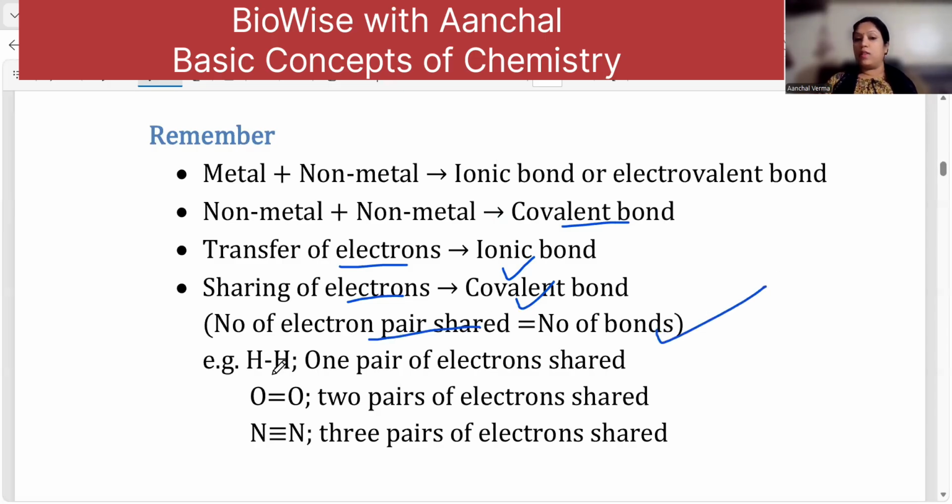Like the H bond, this is a dash structure, children. So hydrogen, hydrogen: one electron pair is shared. Oxygen: two pairs are shared. Nitrogen: three pairs are shared.